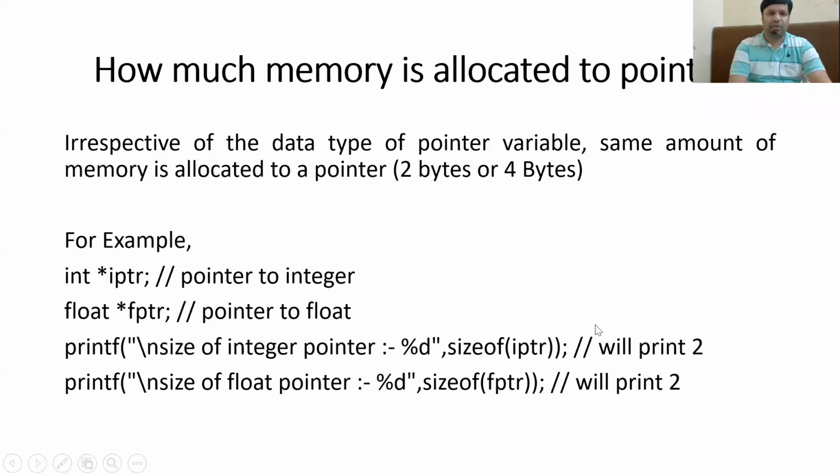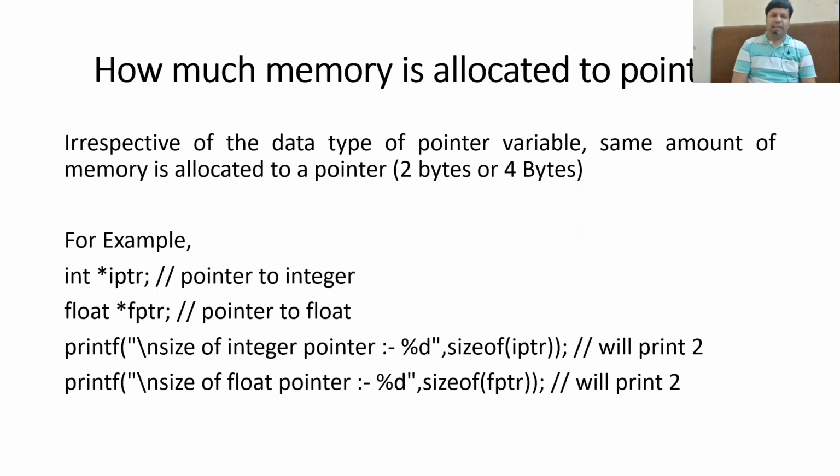The next important concept is how much memory is allocated to a pointer variable. Irrespective of the data type of the pointer variable, the same amount of memory is allocated to a pointer, 2 bytes or 4 bytes. Normally, if you are using the DOS version or the DOS compiler, then it is 2 bytes, and some of the Windows compilers actually allot 4 bytes.